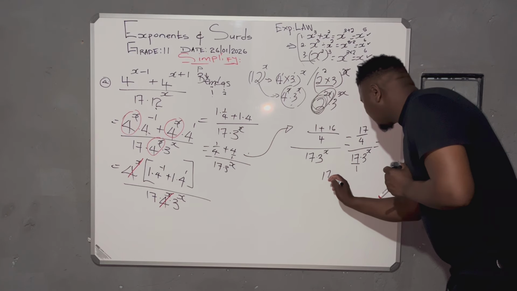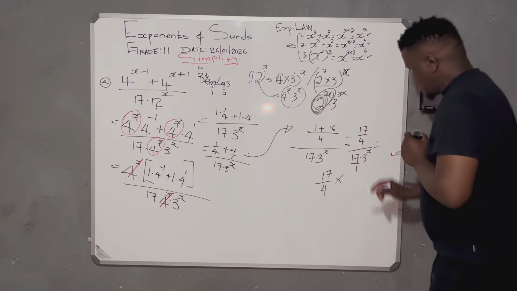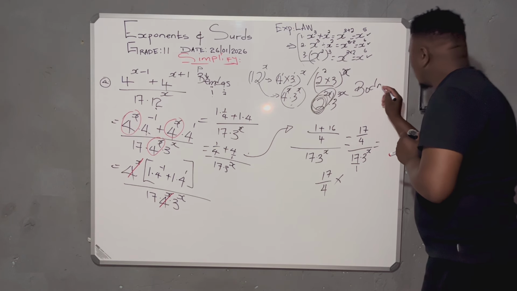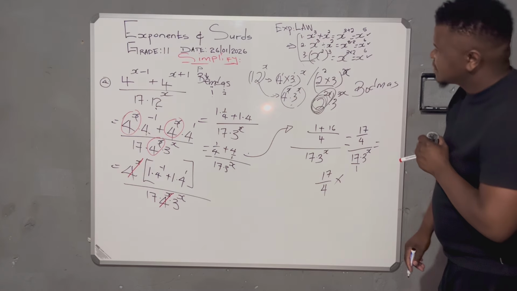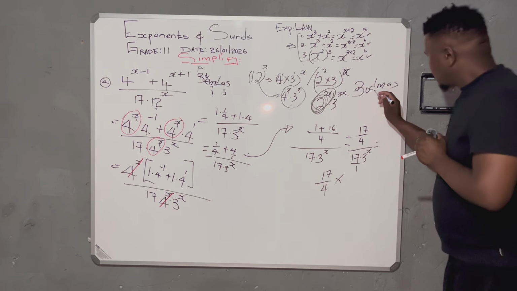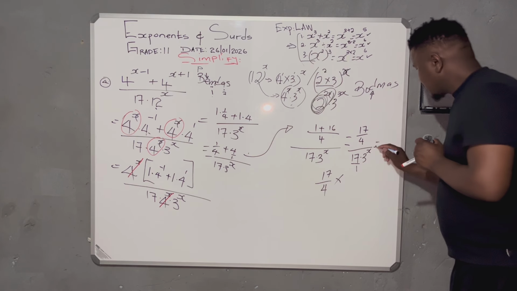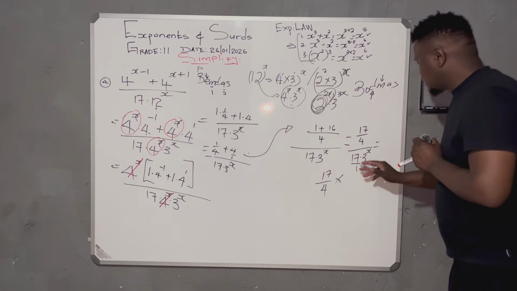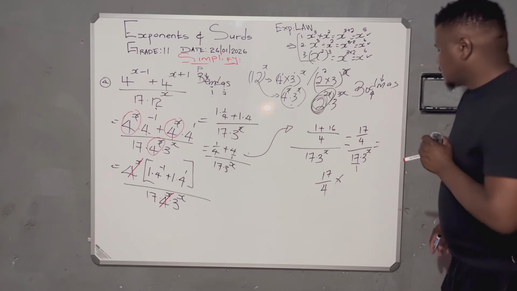Now, let's move on. We are having a 17 over 4 multiplied by. This is me now switching to BODMAS. That means division, this division line will be replaced by multiplication. And the only time I do that, I need to switch my numerator and denominator.